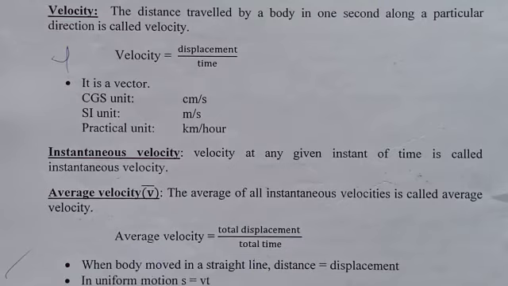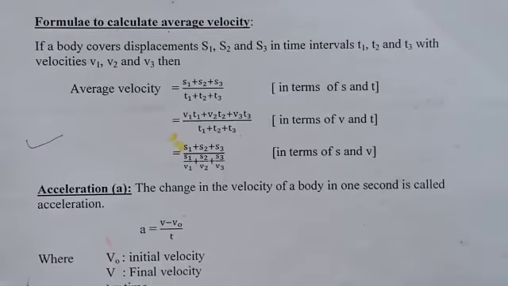Students, next there are 2 points, keep them in your mind. When a body moves in a straight line, its distance is equal to its displacement. In uniform motion, S equals Vt. The displacement of a body is equal to velocity into time. So the equation is S equals Vt.